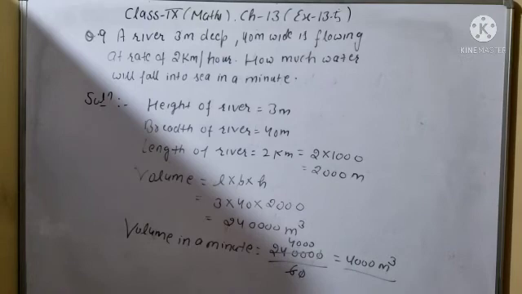So it will be 2,40,000 meter cube per hour. But you will find out here how much water will fall into sea in a minute. So you will change it to a minute because this is given per hour. So 1 hour is equal to 60 minutes. So divide by 60. So it will be 4000 meter cube per minute. So this is the question number 9.